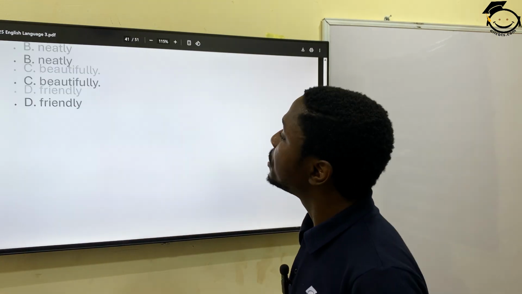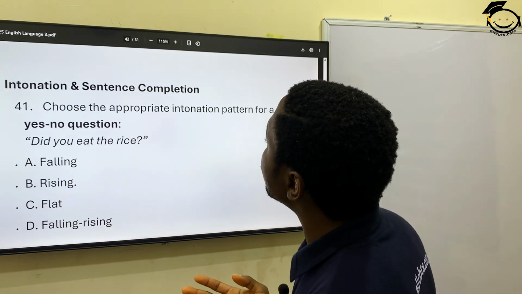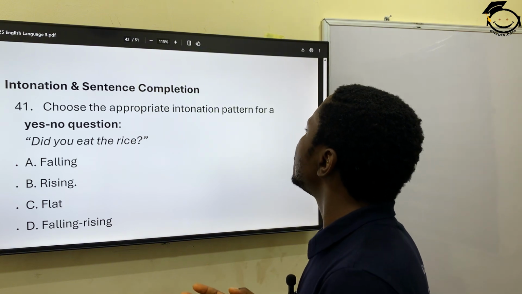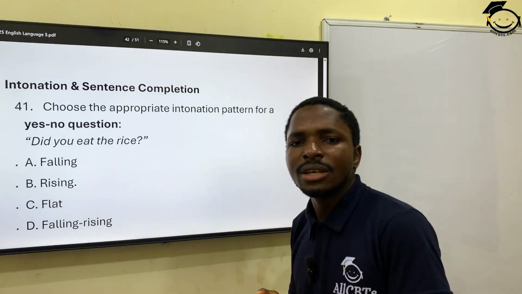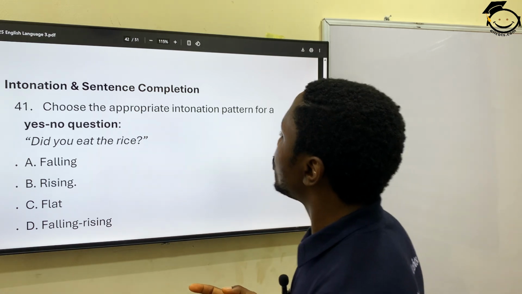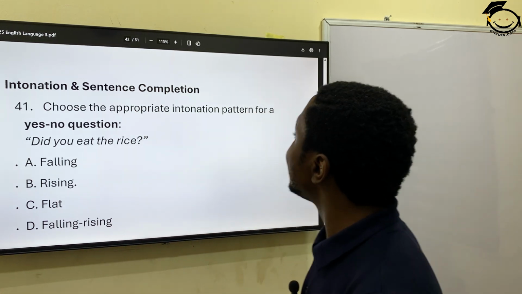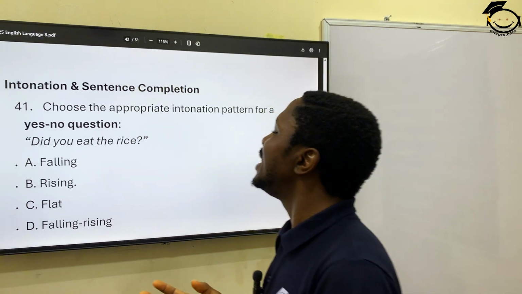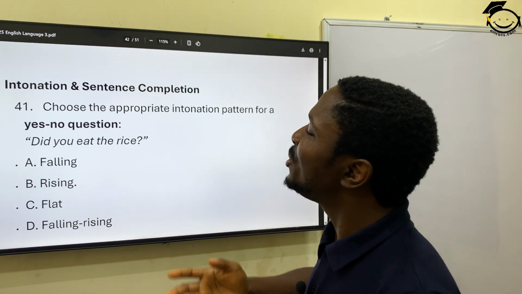Next one, 41. Intonation and stress. Choose the appropriate intonation pattern for a yes, no question. Did you eat the rice?